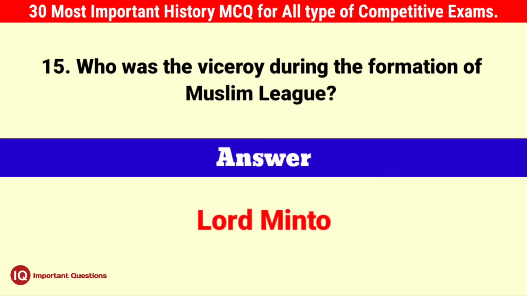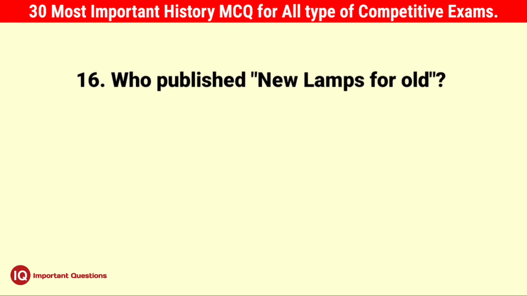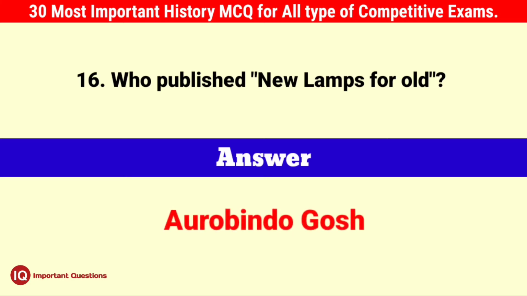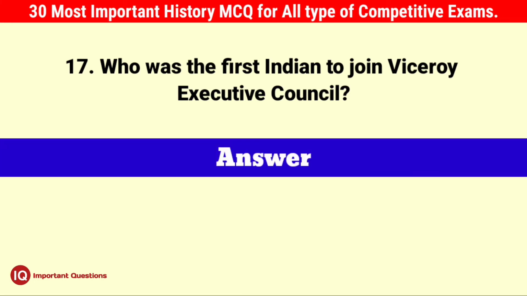Question number 15, who was the viceroy during the formation of Muslim League? Answer, Lord Minto. Question number 16, who published New Lamp for Old? Answer, Aurobindo Ghose. Question number 17, who was the first Indian to join the Viceroy's Executive Council?